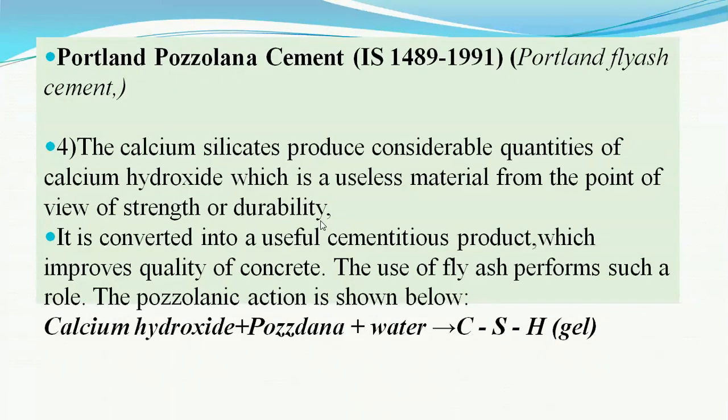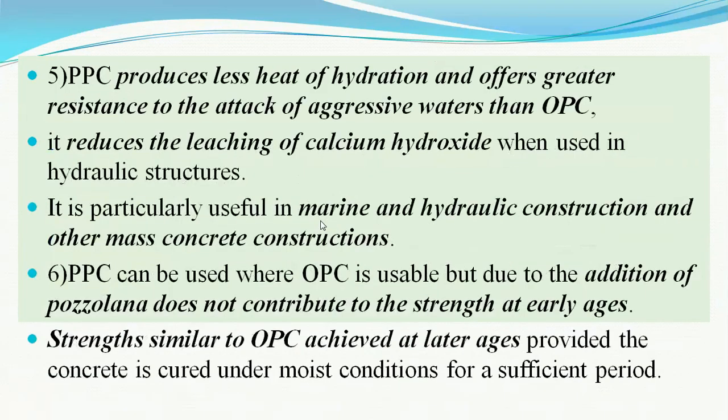But in Portland Pozzolana cement, the maximum used pozzolanic material is the fly ash, which is again a waste material from the thermal power plant, and there is a problem of disposing of this fly ash. So therefore friends, this PPC, Portland Pozzolana cement, is a very useful cement.